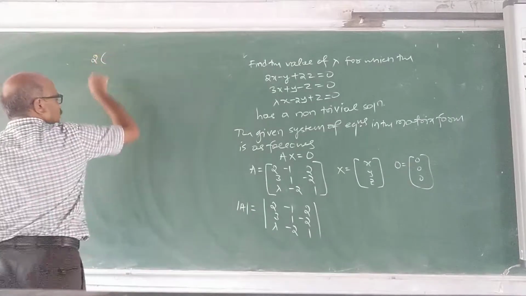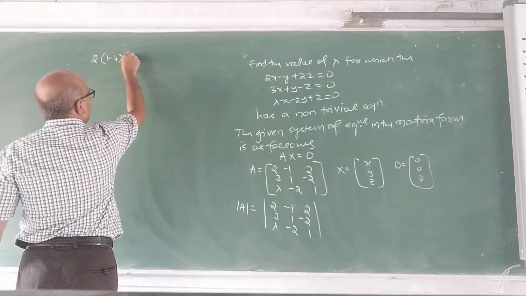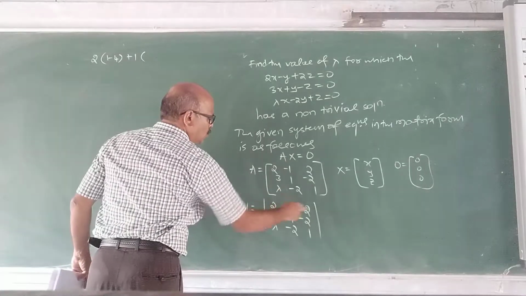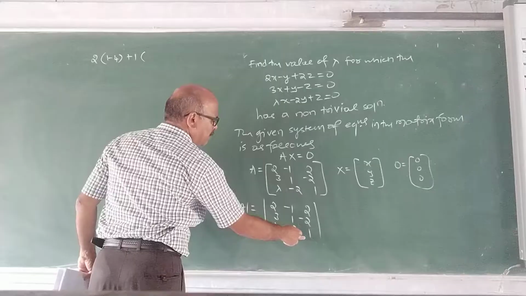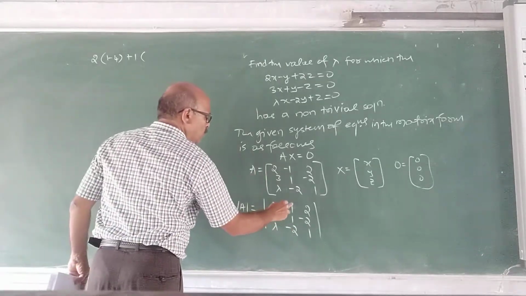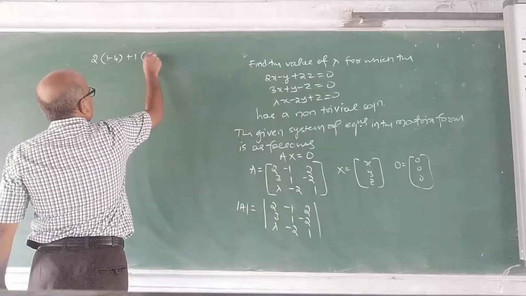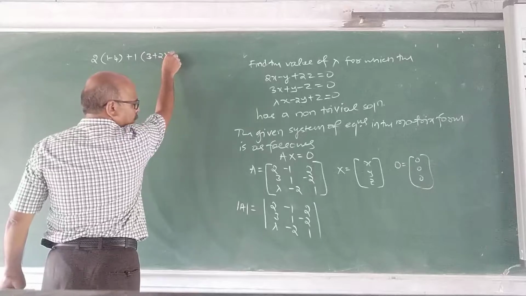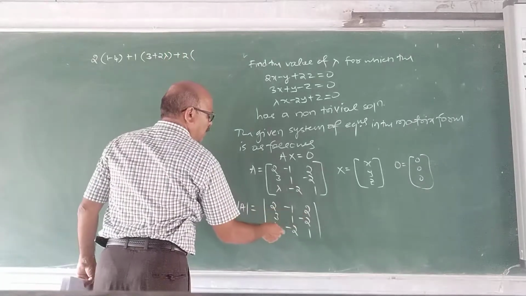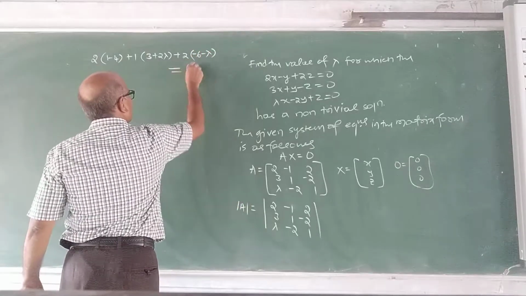It is 2 into (1 minus 4) plus 1 into, you know how to evaluate a third order determinant, leave this row and column, the second order determinant, minus of minus, therefore plus 1 into, leave the second column, first row. What do you get? 3 plus 2 lambda, plus 2 into (minus 6 minus lambda). This must be equal to 0.